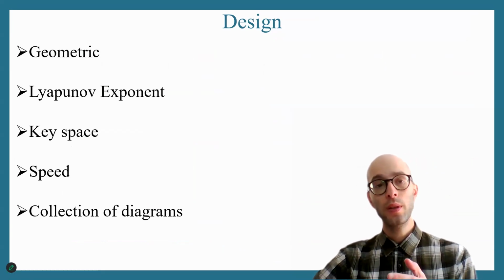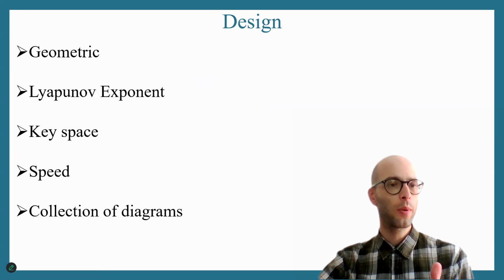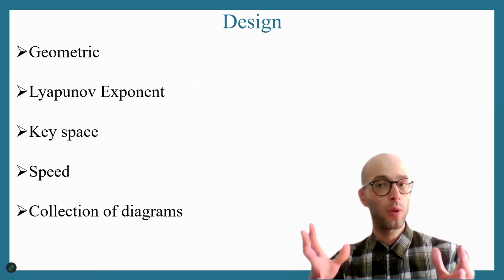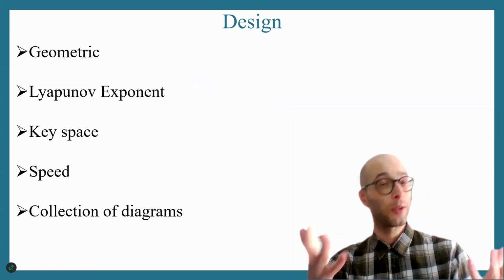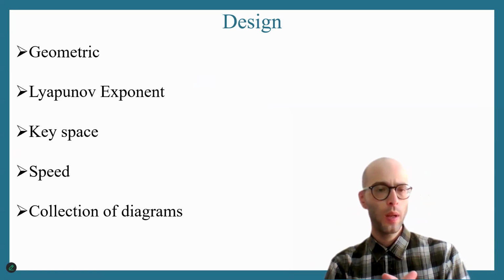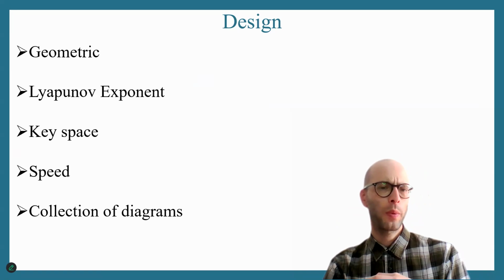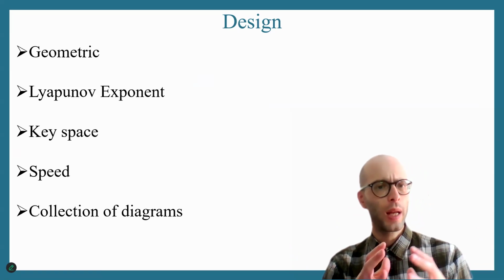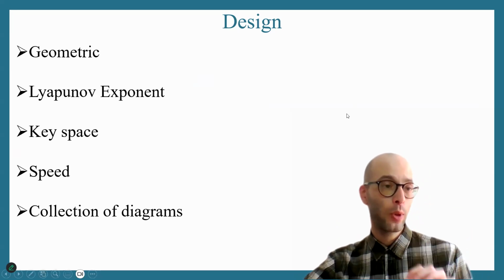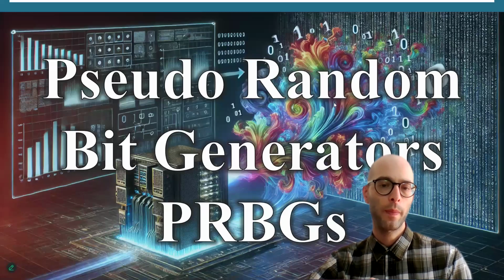The design here consists of geometric analysis, mathematical analysis through the Lyapunov exponents, key space analysis to show how big are the possible solutions that we get, the possibly different solutions that we can get, speed, so how lightweight is the chaotification, and of course this is the mathematical part, but we also have a numerical part where we plot many different diagrams to study the behavior of any designed system. Okay. So this is the very big first problem in encryption, designing good chaotic maps.